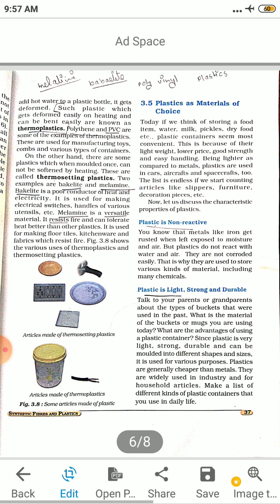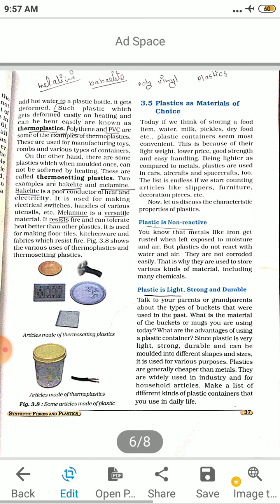Polythene and PVC are some of the examples of thermoplastic. You take a polythene bag, you add hot water, what will happen? It will melt. Holes will be formed. These are used for manufacturing toys, combs and various types of containers.